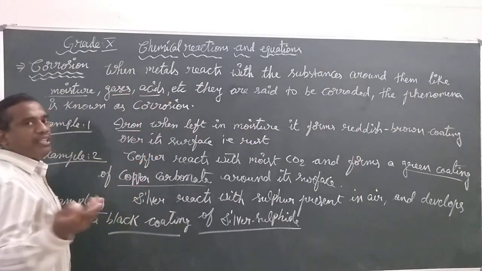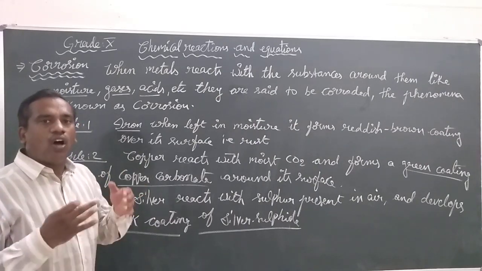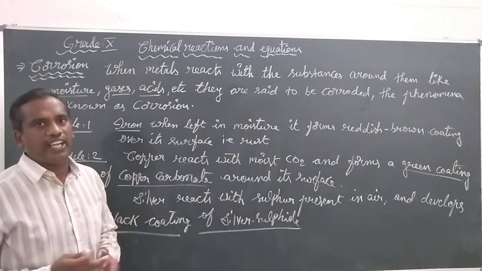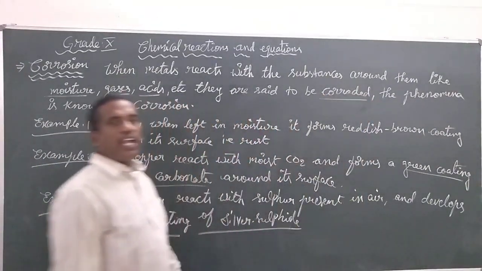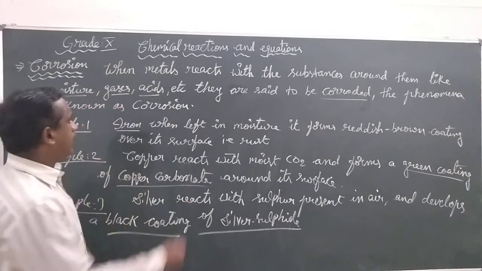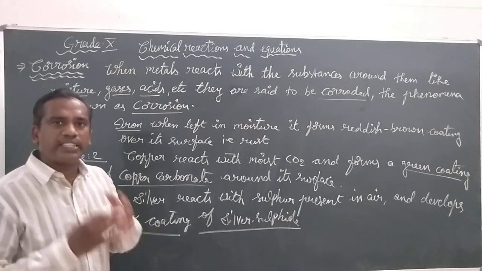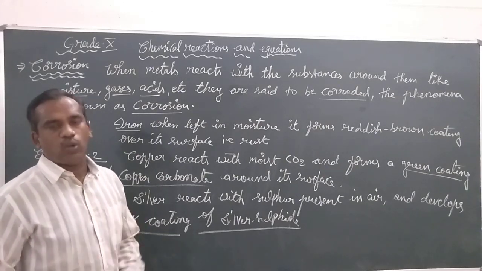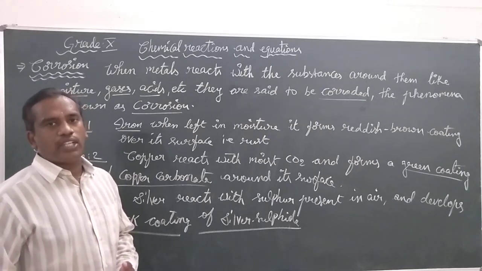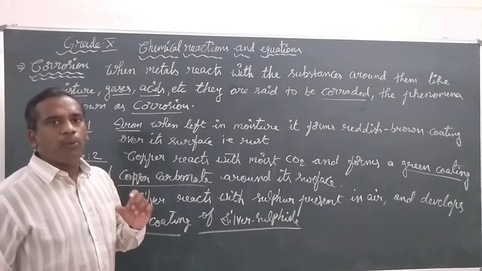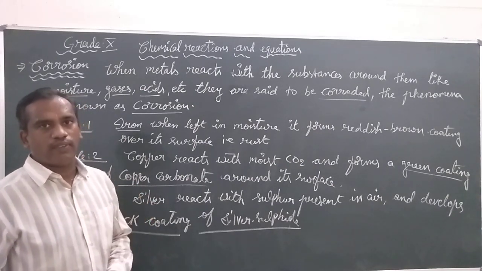So from these three examples we understood that metals react with the moisture or the gases around them, or they react with acids, which results in the loss of their surface. That is what we call corroding, and the phenomenon we call corrosion. Now, do we have any methods to prevent this corrosion? Yes, we have a lot of methods. Let us discuss a few methods to prevent metals from corrosion.